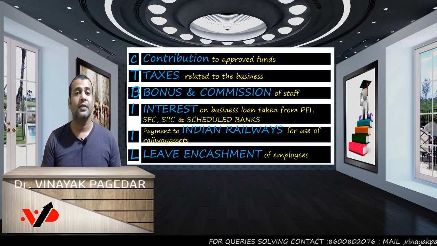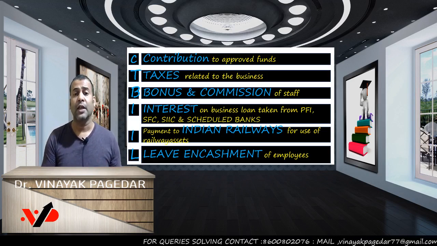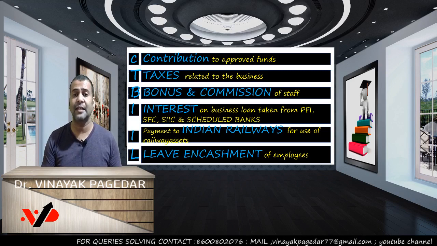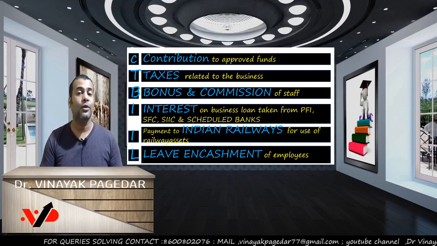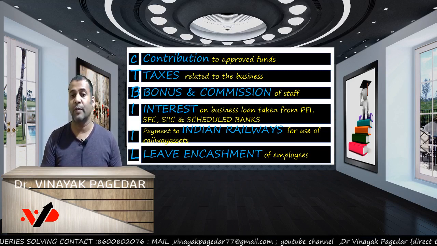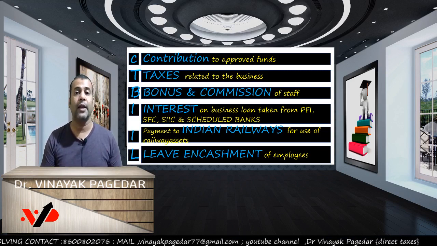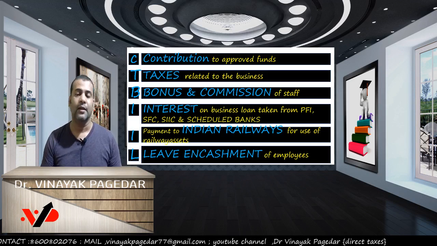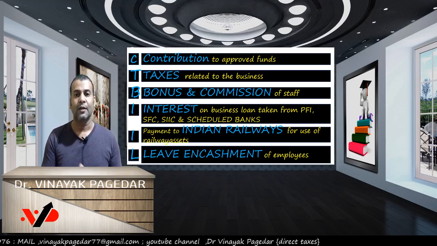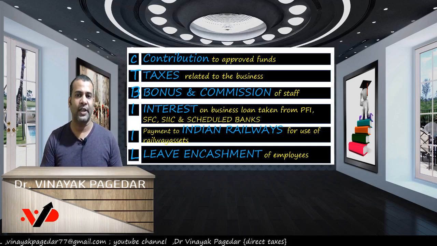So contribution to funds, taxes related to the business, bonus and commission of staff, interest on a business loan taken from a PFI, SFC, SIIC and a scheduled bank, payment to the Indian Railways for use of railway assets, and leave encashment of employees. These should be paid up to the ITR due date if you wish to claim the deduction. Clear? So I hope that does it for your CT bill.